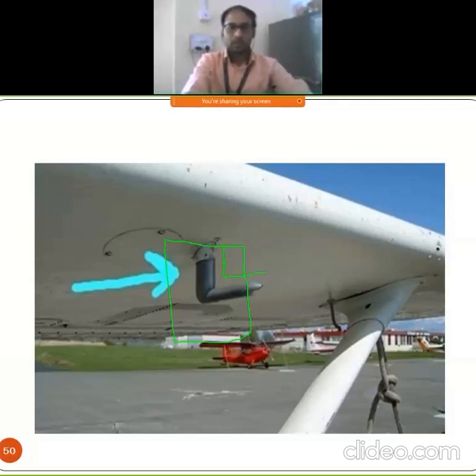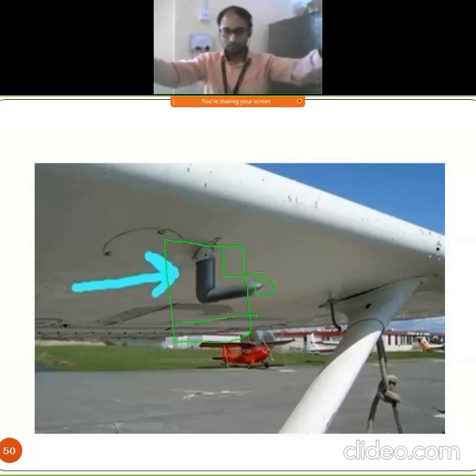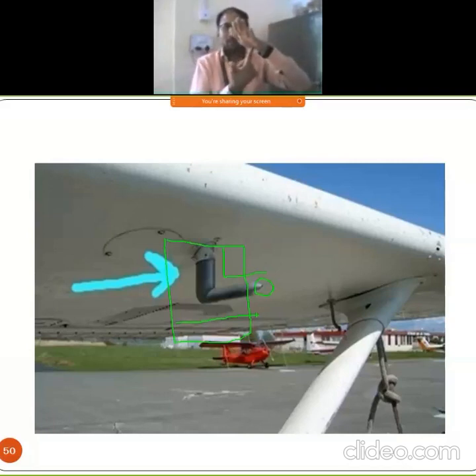When we are dealing with this pitot tube, one point is perpendicular, the other point is parallel. Suppose this is the stagnation point, this is the parallel flow, as your aeroplane moves like this. And this point is like an L shape. This point is parallel, having parallel flow to that motion.